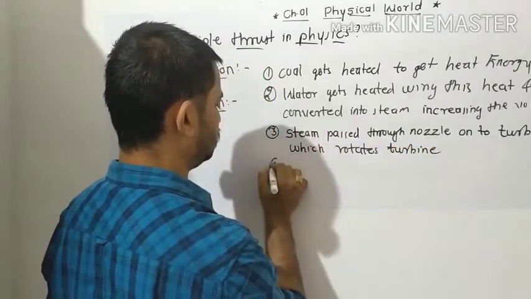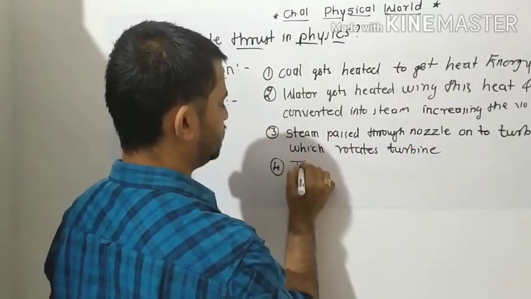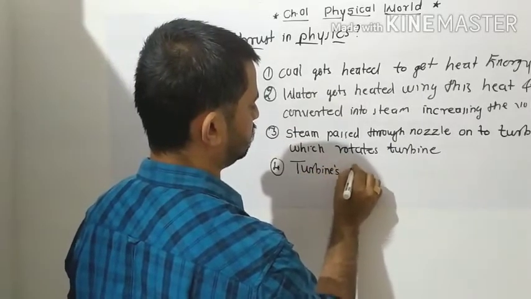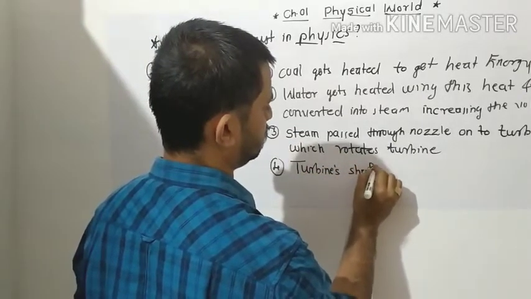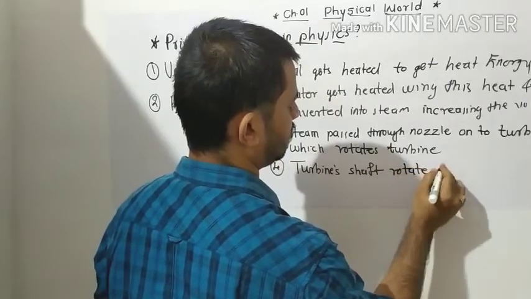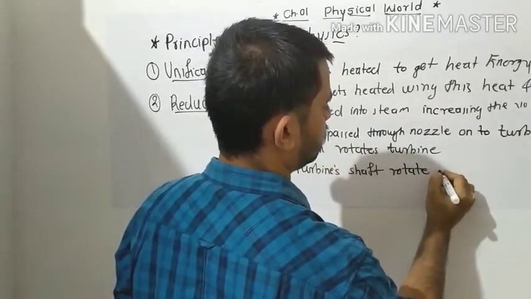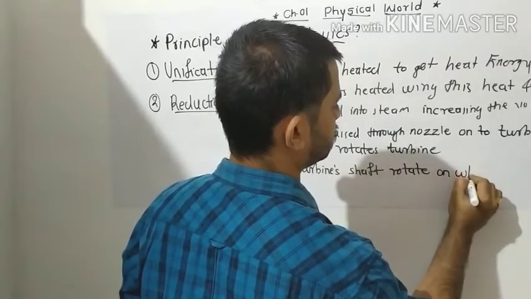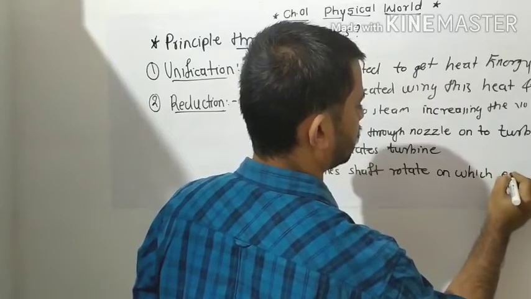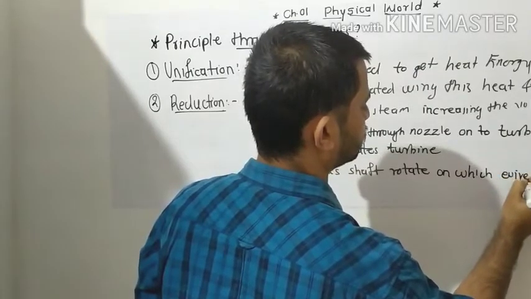So the turbine shaft rotates, on which wire is wound.